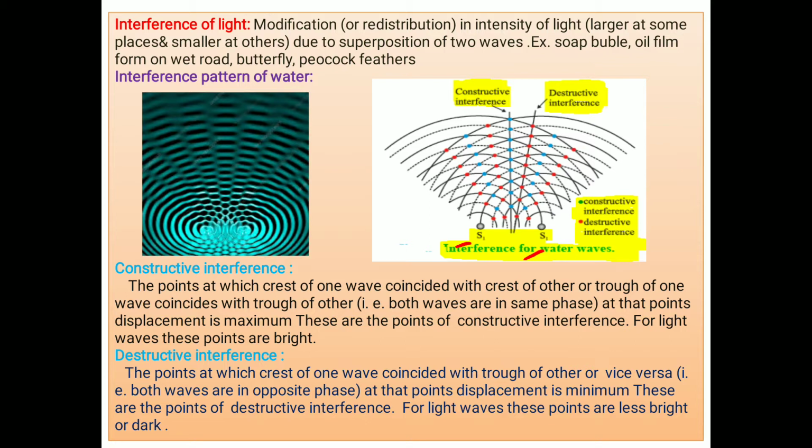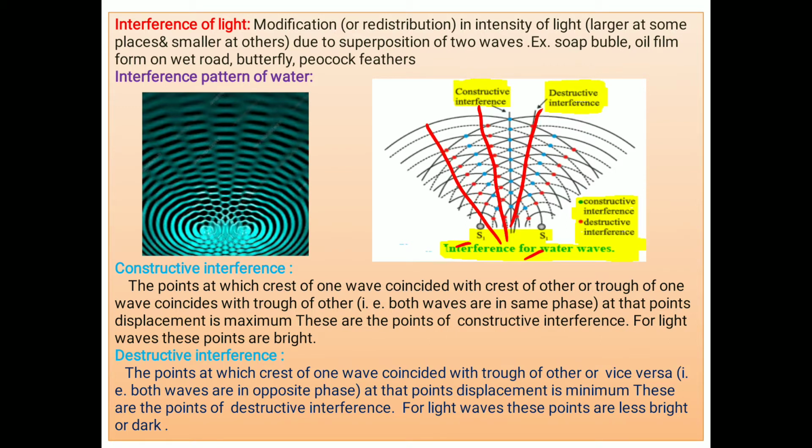Then look at the points. Here there are some red dots. Along this line we get red dots, or along this line, again along this line we get red dots. At these red dots, the crest of one wave coincides with the crest of the other, or the trough of one wave coincides with the trough of the other. It means both water waves are in the same phase. The resultant amplitude is maximum in upward direction or downward direction.